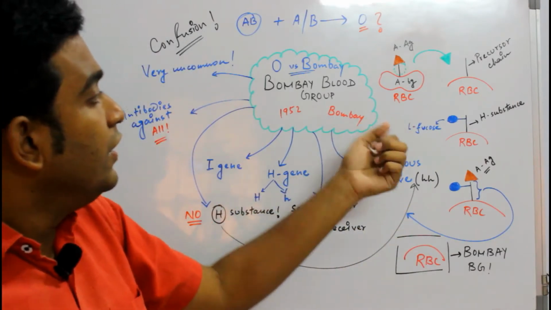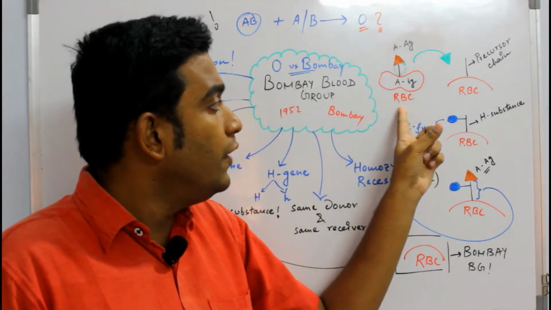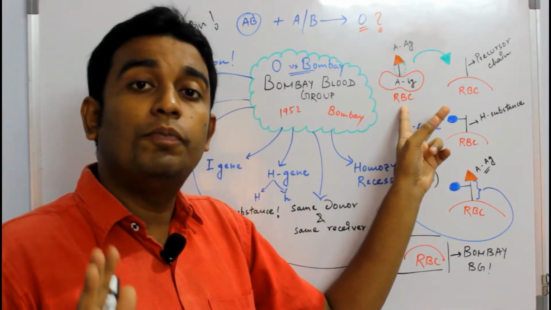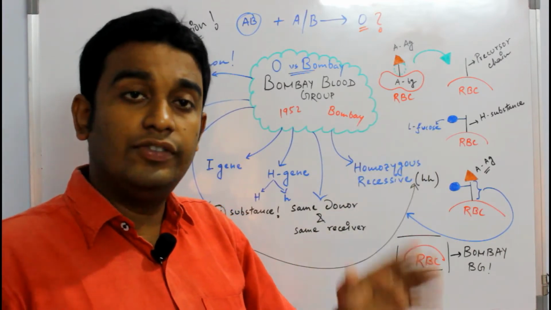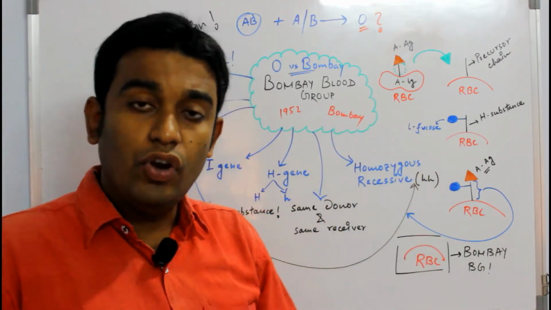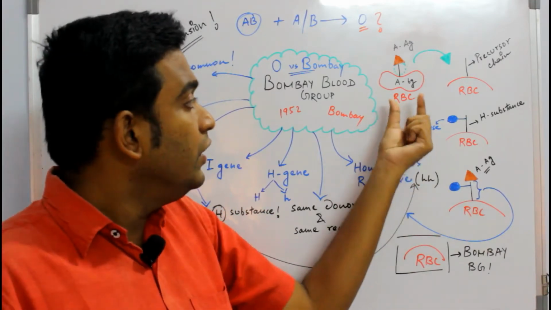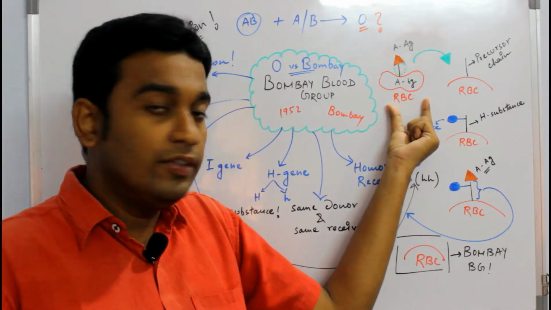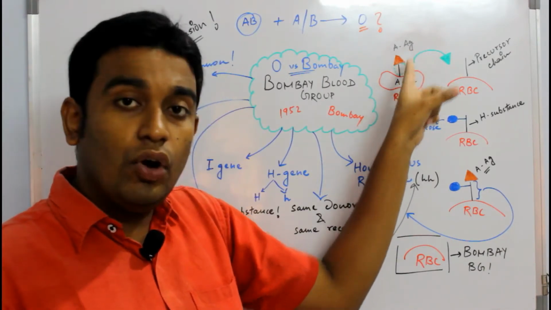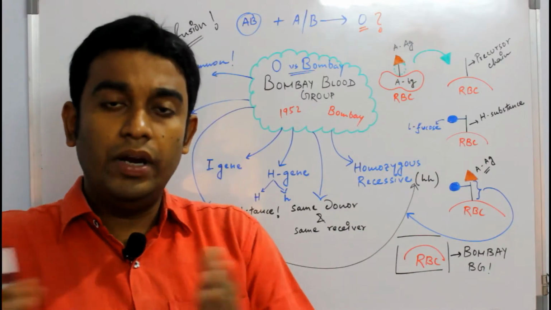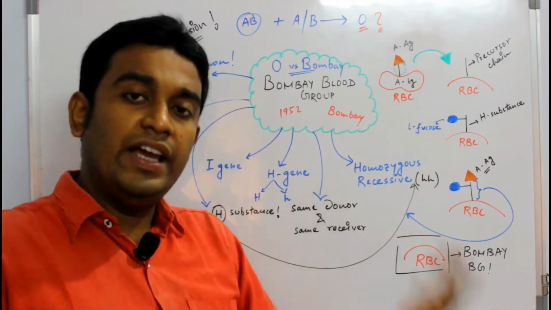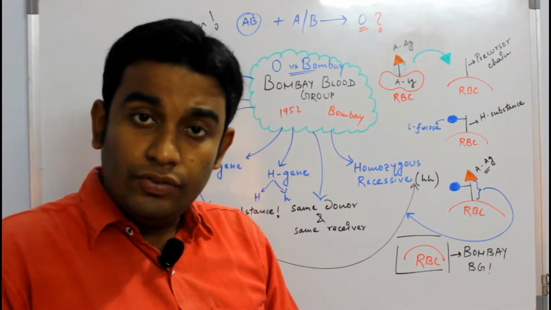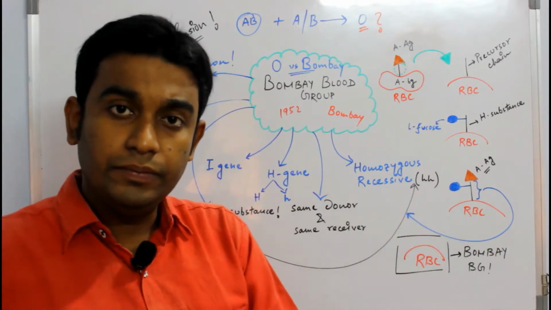The first thing, if you take an individual who has A blood group, we will not talk about positive or negative here. As long as the Bombay blood group is concerned, we will not talk about the Rh. If I say I have A blood group, that means my red blood cells will have antigen A on the surface. That is how the blood group has been designed. A means A antigen, B means B antigen, AB means both antigens, O means no antigen.